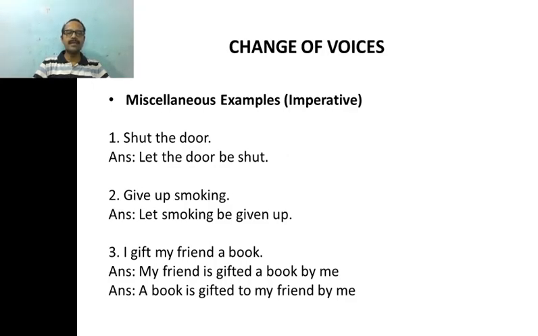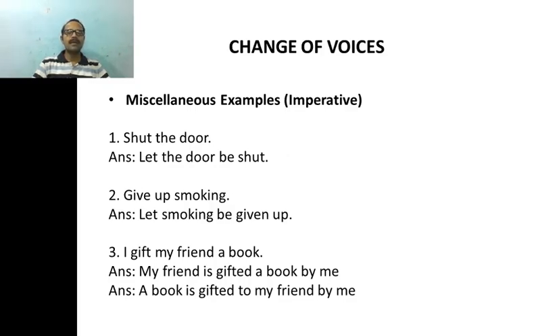So my friend is, and gift will become gifted because from present form it will be changed to past participle form. So my friend is gifted what? A book, and by me. So my friend is gifted a book by me. This is one passive construction.